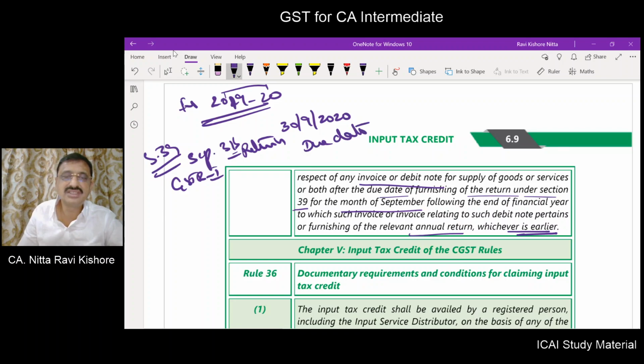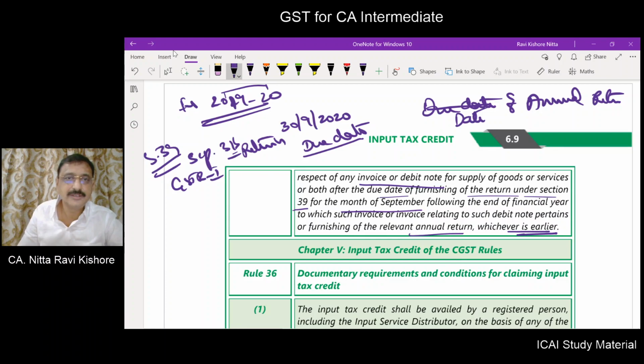So the September 3B return due date, or the annual return, here the due date should not be taken, here the date of filing the annual return.